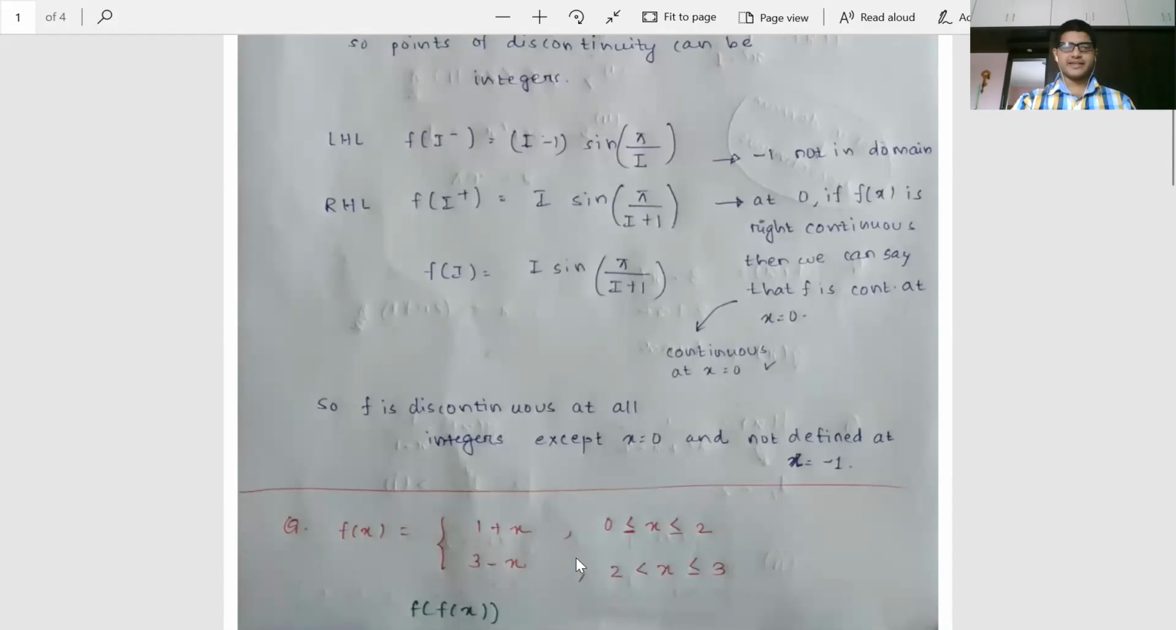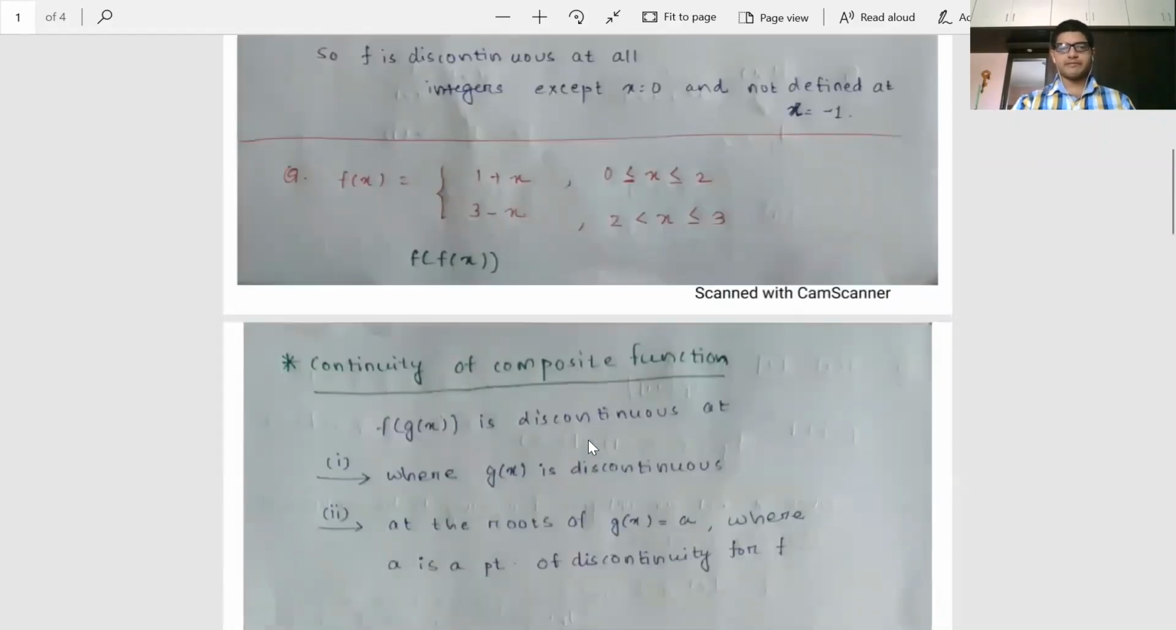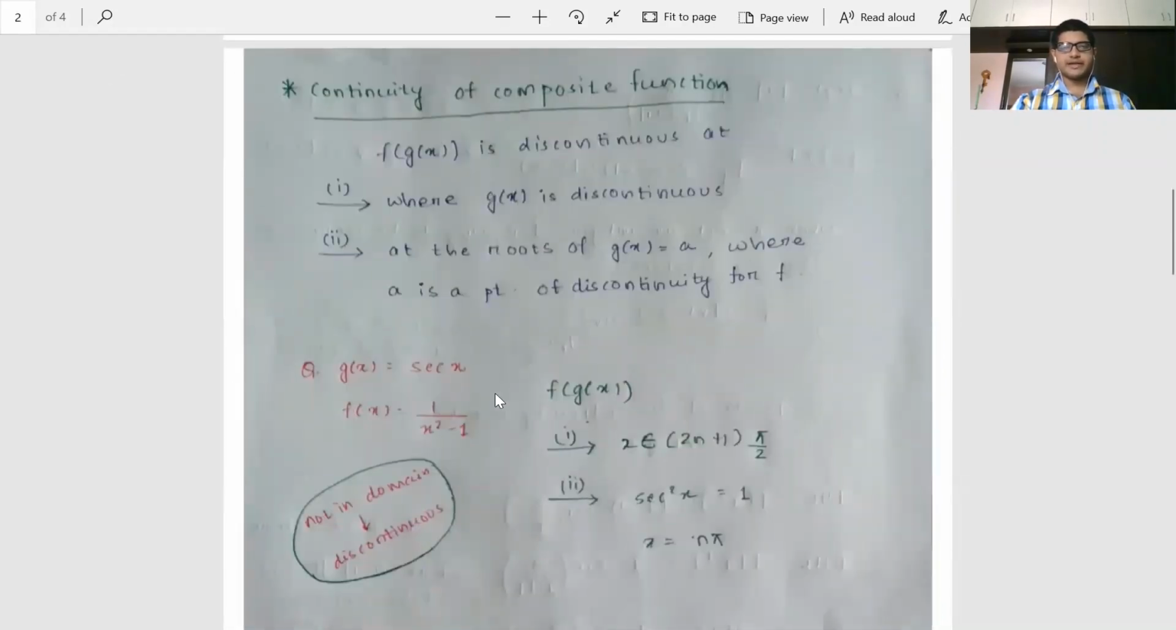Now, this is the question for the motivation to study continuity of composite functions. So given f(x) is such that it is 1 plus x when x belongs to 0 to 2 and 3 minus x when x belongs to 2 to 3. So basically you have to comment about the continuity of the function f of f(x). So how to do this kind of questions? Let us start by defining the continuity of composite functions. So this is going to be the last topic in continuity.